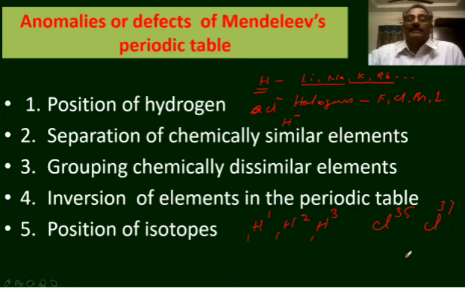Though Mendeleev's periodic table has drawbacks, it is considered as a very remarkable classification of elements. By using this Mendeleev's periodic table, the long form of periodic table is developed by Bohr and Bury. Let us discuss all these in the next class.